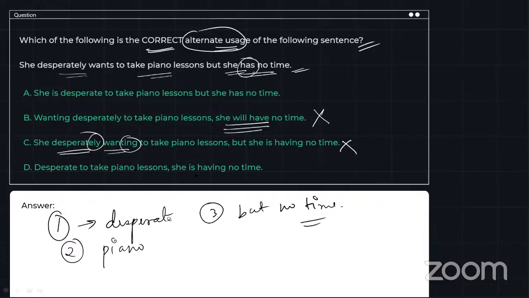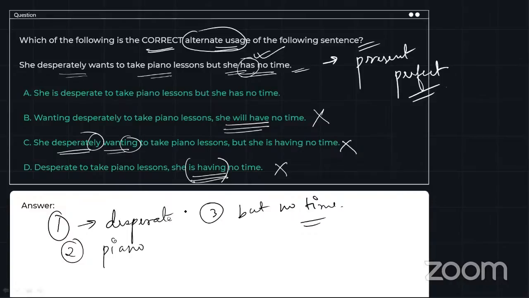Option D: Desperate to take piano lessons, she is having no time. Again, she has no time, right? So she is having no time is again wrong. Desperate to take piano lessons, she is having no time is again a wrong form of usage because we have used present perfect tense over here, right? So we cannot use she is having no time because this becomes a present continuous. No, but she has no time in the past and is still not having it.